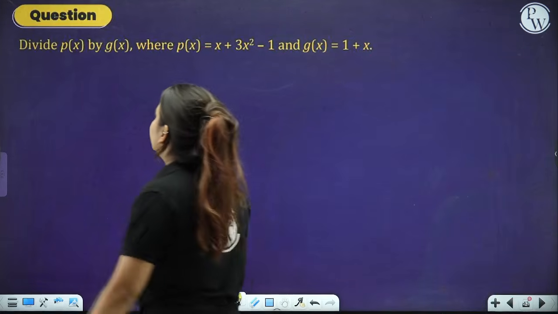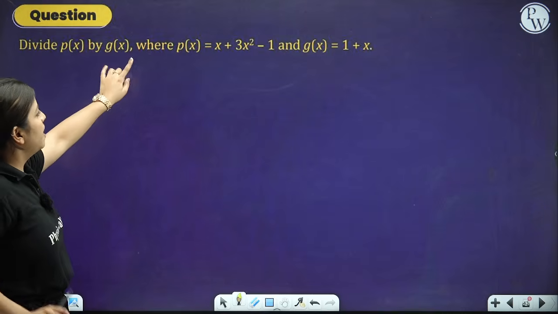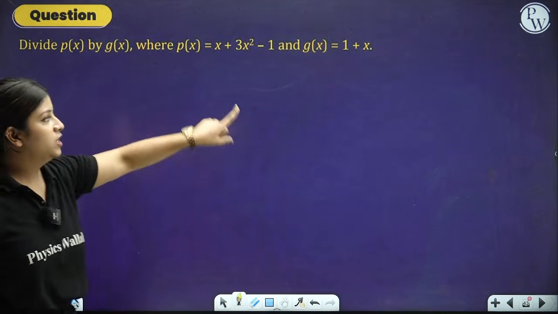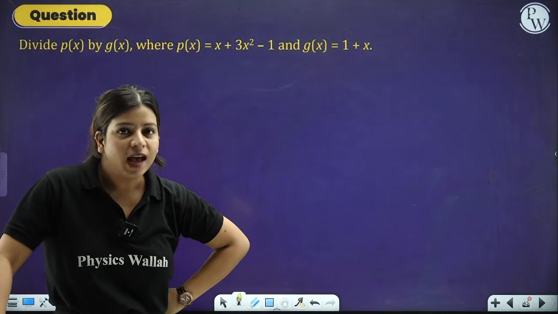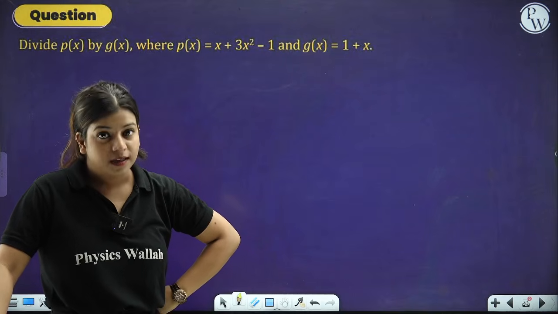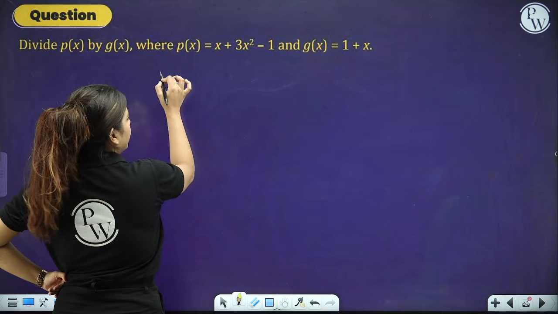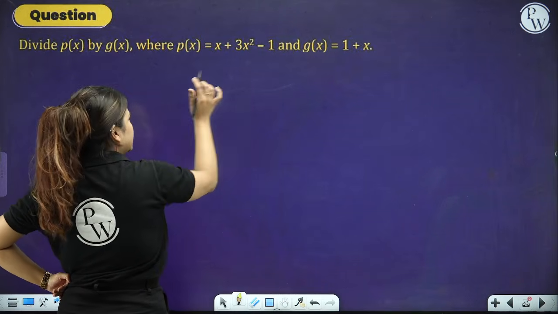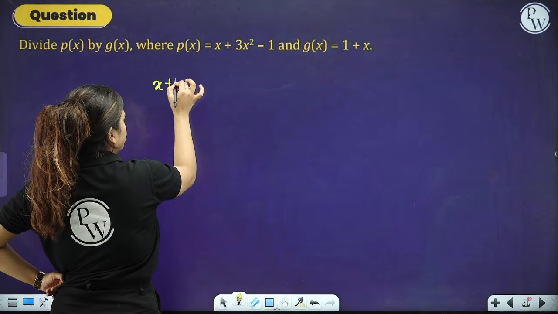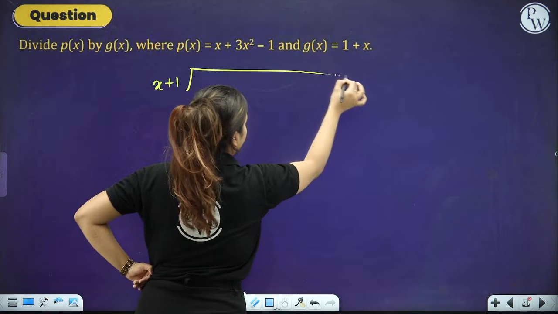Now they are asking to divide p(x) by g(x), where p(x) is this and g(x) is this. So what we have to do, we have to divide, right? So how do we divide, people? Simply, this is 1 plus x. Let's write it down as x plus 1. Let's rearrange it in standard form.